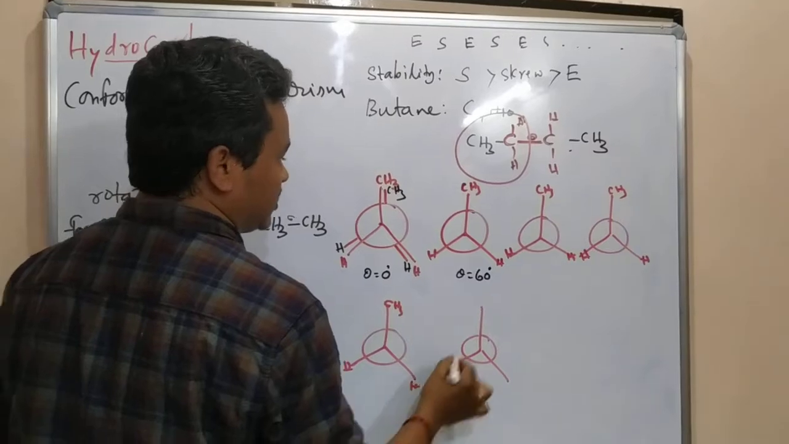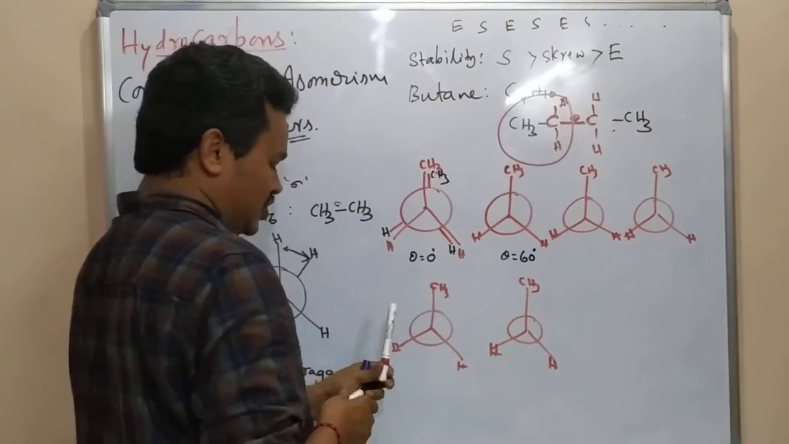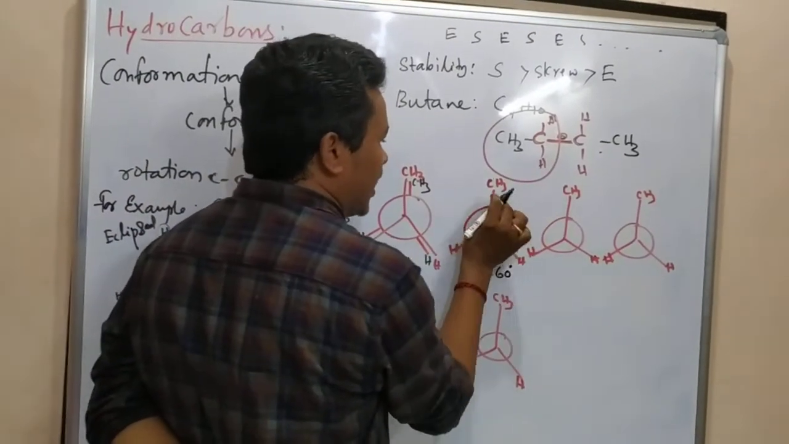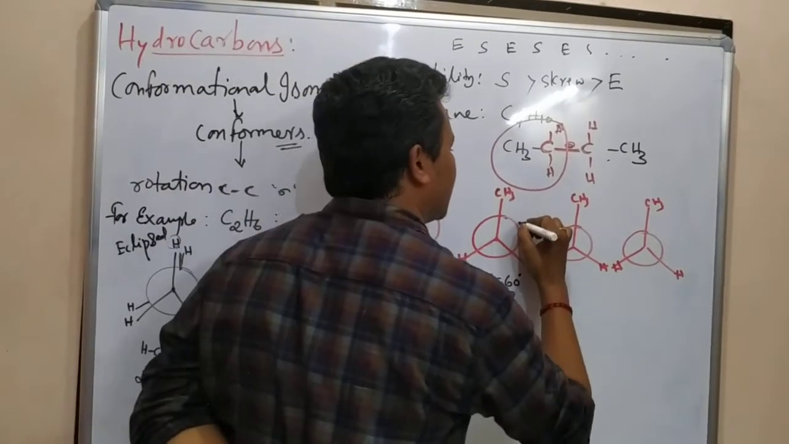CH3, H, H. Here also CH3, H and H. That one I am not going to change. That I am going to fix. This one we are going to change. Here 60 means where will it come? This methyl group is going to be written at 60. Like this it will come, so I will write here.